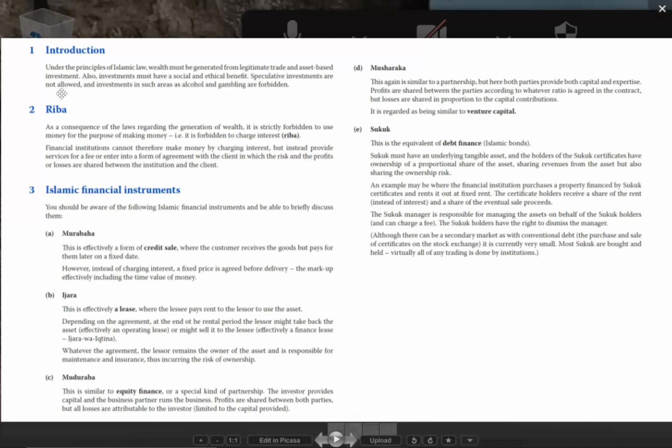We don't take interest, but instead provide a service for a fee or enter into a form of agreement in which risk and the profits or losses are shared between the bank and the customer. So it is kind of an equity finance.